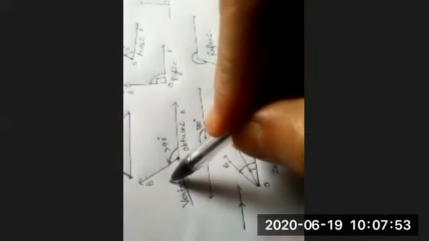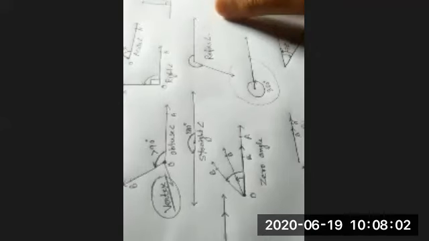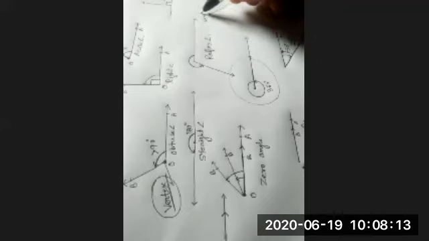Can you see this word? The vertex. So where two lines meet on a common point, suppose these two lines are meeting on this common point, so this point will be called vertex. Understanding?